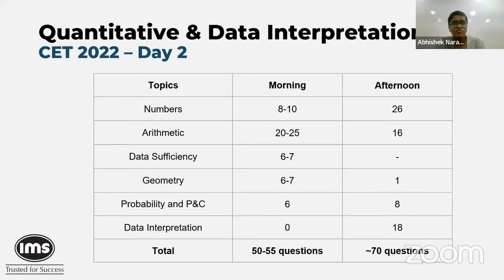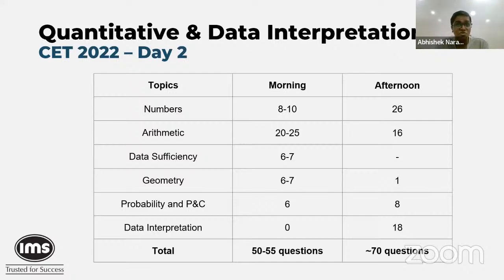Geometry, again, noticeably fewer questions. There was just one question of geometry where you had to find out, I think, the distance based on some rhombus sort of figure and all of those things. So that was broadly that in the afternoon section. Geometry, again, easy, medium, we would call it, but nothing really problematic. PNC, roughly the same, 6 in the morning and 8 in the afternoon.